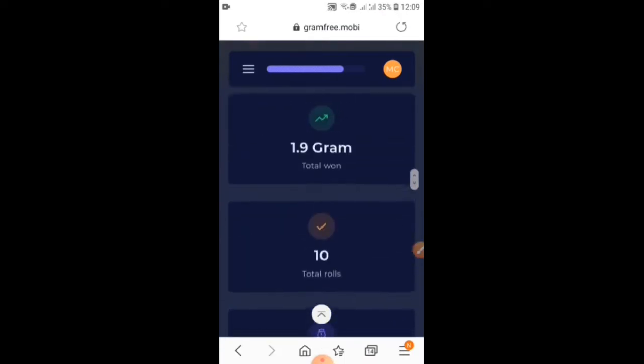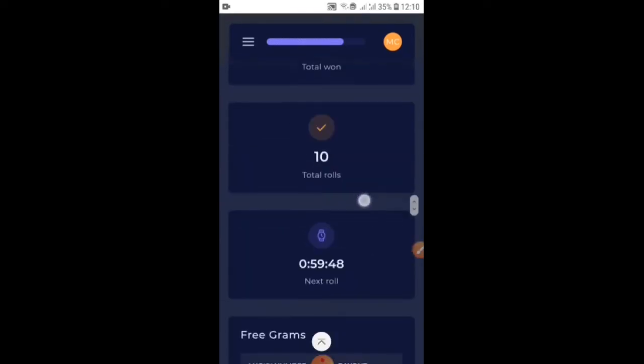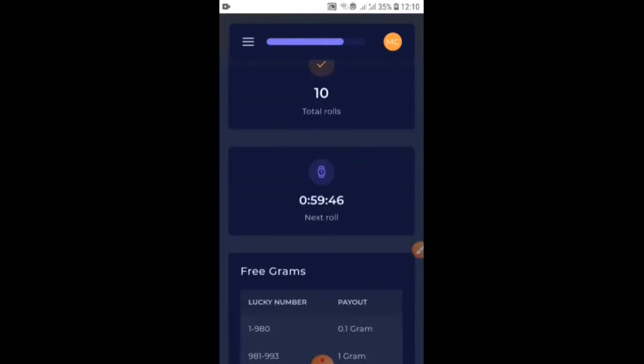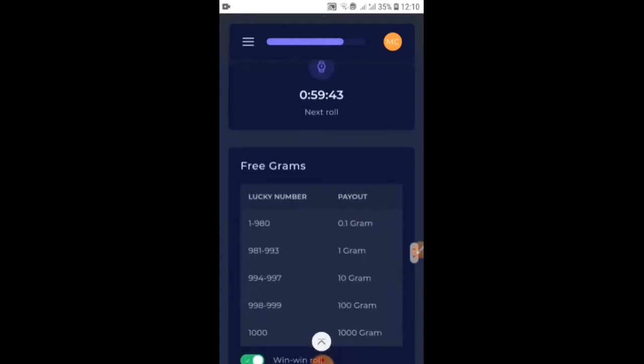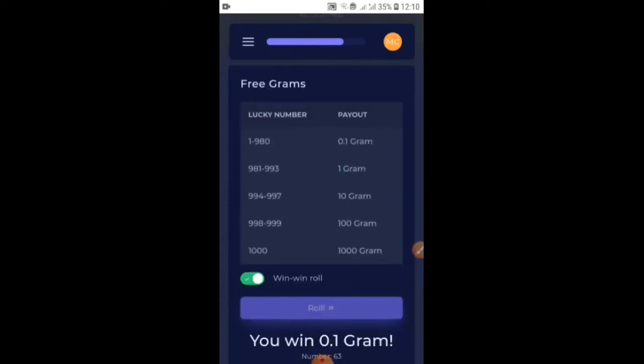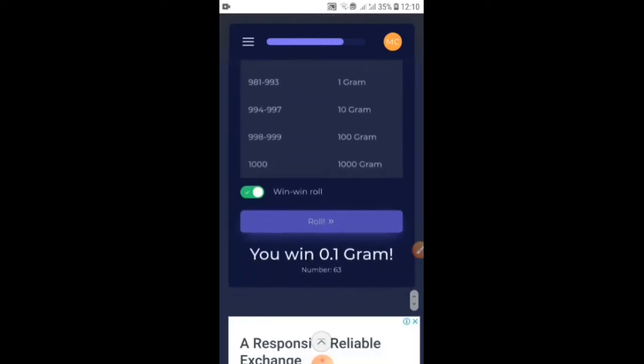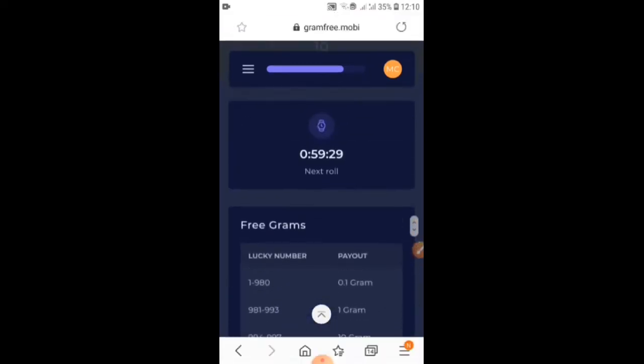If you go and check here, it is already added. And for the next roll, after 1 hour you can roll again. If the number that comes is, for example, 998, you will get 100 gram. Finally we can see how many dollars 1 gram is equivalent to. From here you can earn in terms of dollars only. This is one sort of earning.